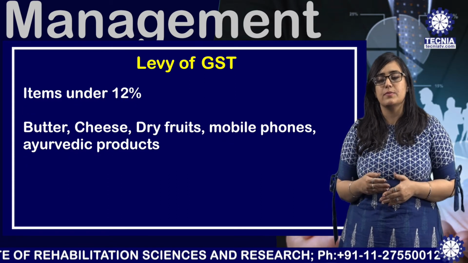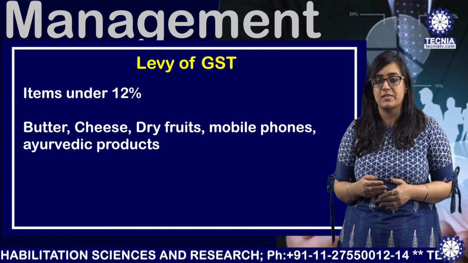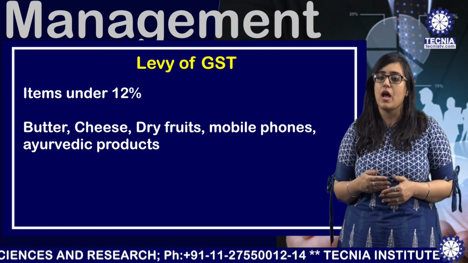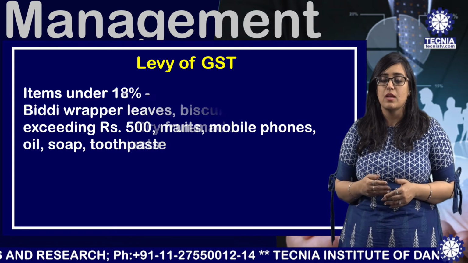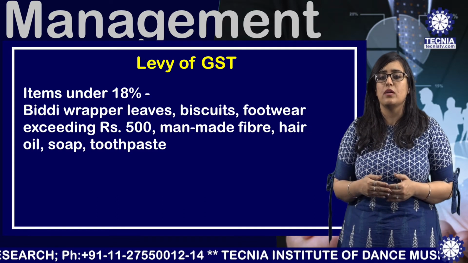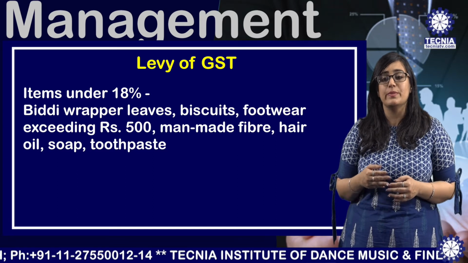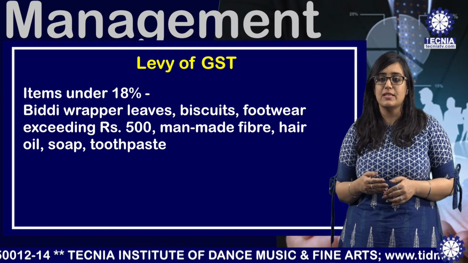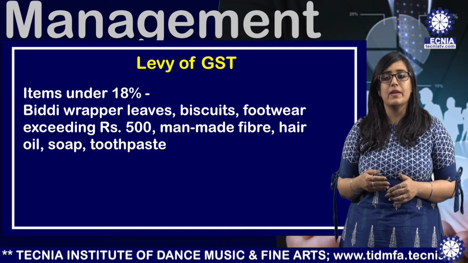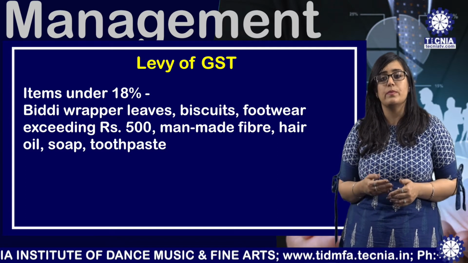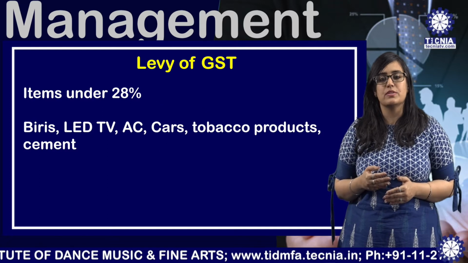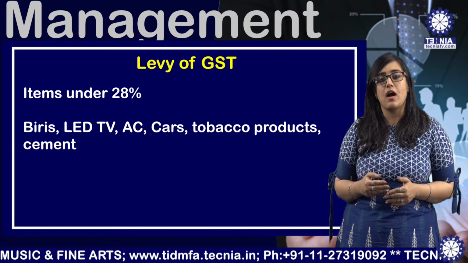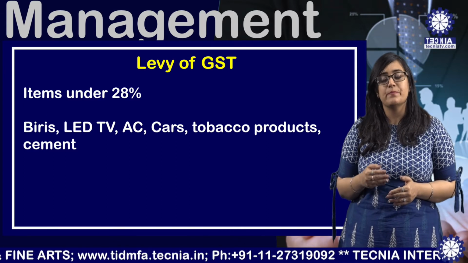There are certain items that fall under the 12% slab such as butter, cheese, dry fruits, mobile phones and Ayurvedic products. Then come the items that fall under the 18% slab such as bidi wrappers, leaves, biscuits, footwear exceeding Rs 500, man-made fiber, hair oil, soap, toothpaste. 28% slab rates apply to items such as bidis, LED, AC, cars, tobacco products, cement.